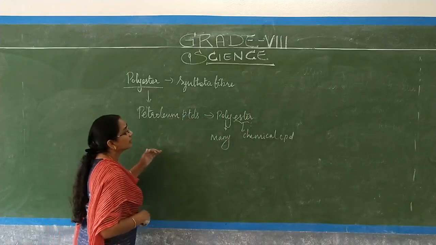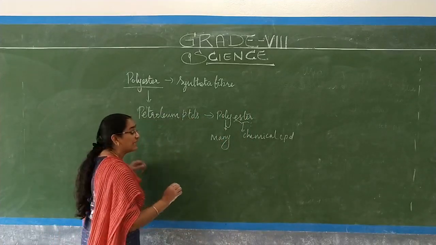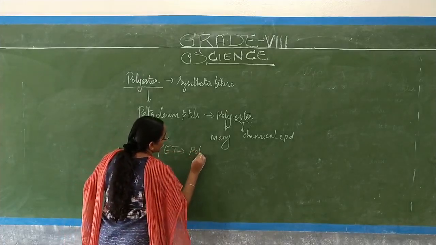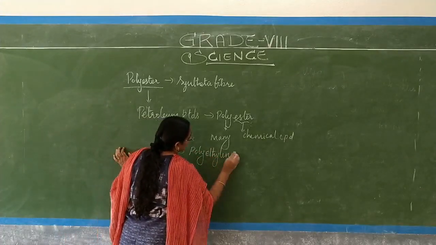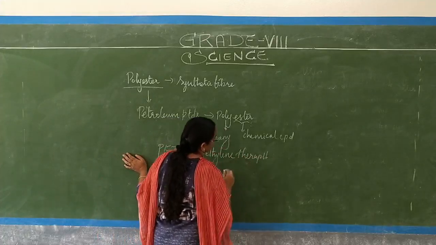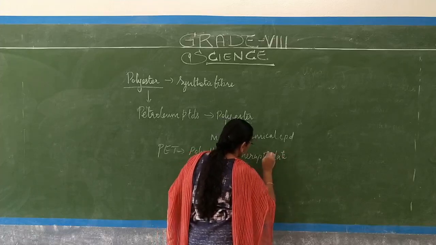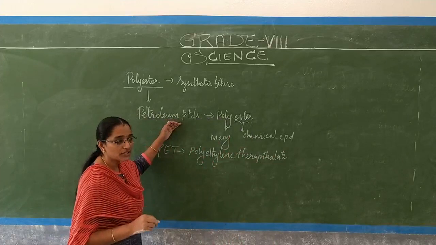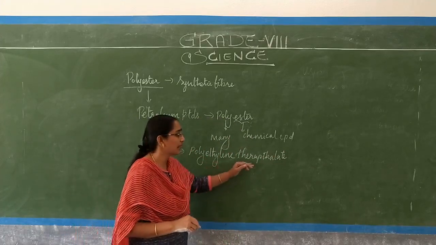Okay. So whenever we have to say polyester, we always prefer PET. PET is polyethylene terephthalate. So whenever we refer to polyester, we refer to it as PET. PET means polyethylene terephthalate. Okay.